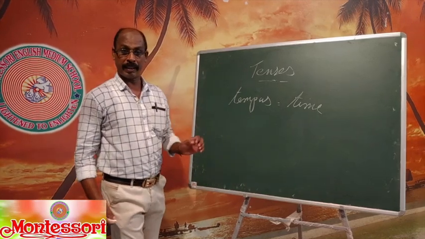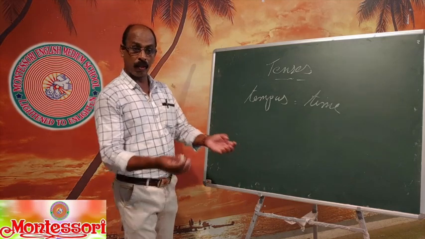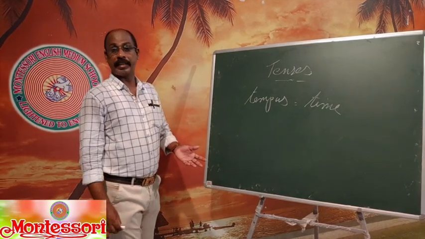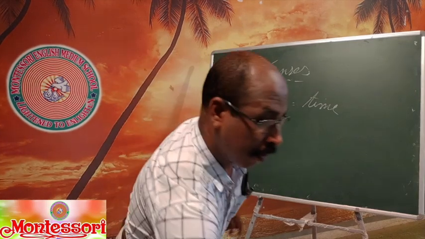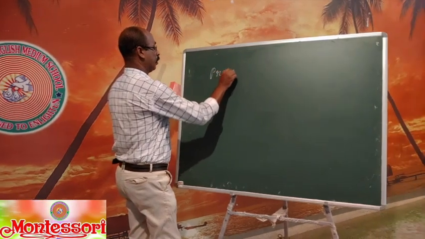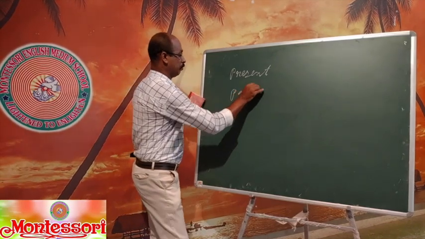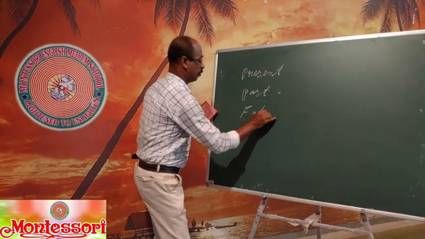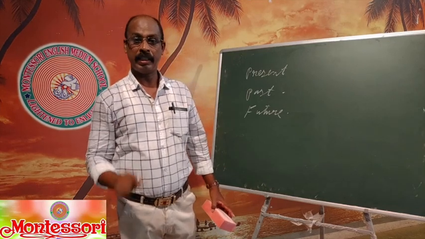So by looking at the verb, we are able to identify whether the sentence is completed, going on, or going to take place. As you know, every language has three tenses. In English also, three tenses are there. First, present tense. Next, past tense. We have a future tense also. These are the three tenses. Every language has three tenses.